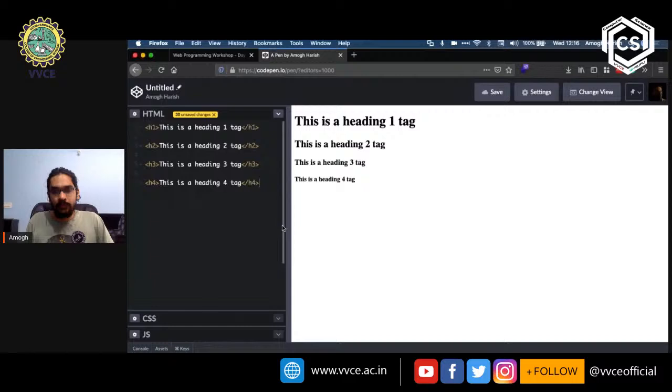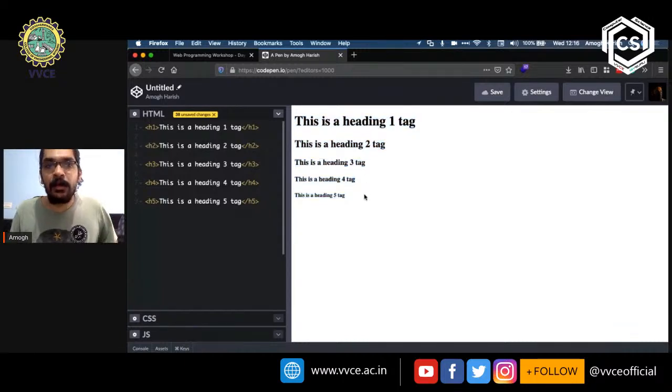Similarly, left angle bracket, h5, right angle bracket. This is the heading 5 tag. Left angle bracket /h5, right angle bracket. So as you can see on the right hand side, the size of these headings are getting smaller and smaller and smaller, right?